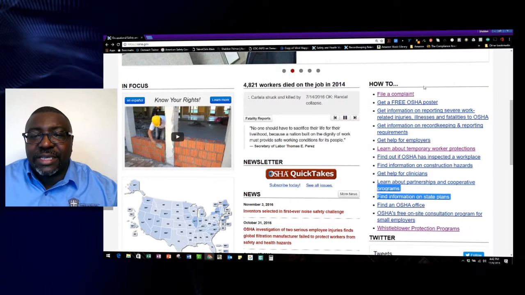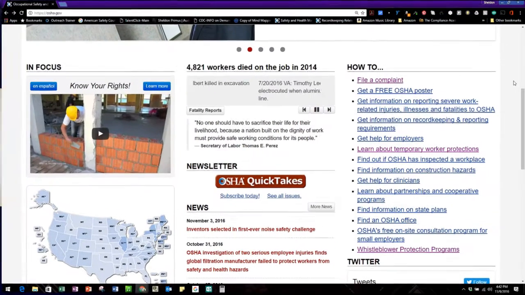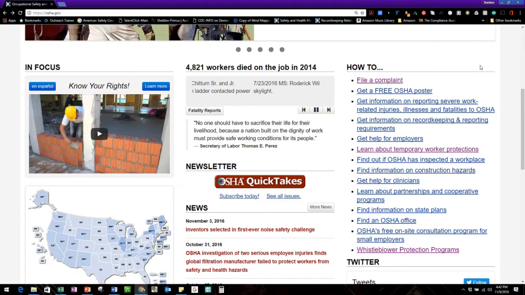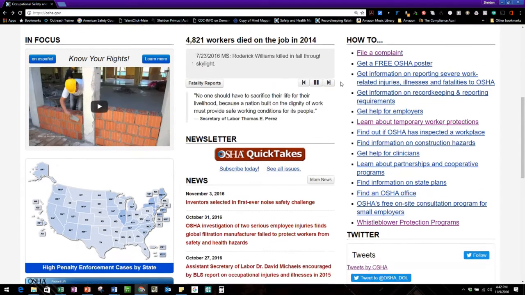On this right corner over here is a quick link setup for things that are on the site. We'll go through them by tab, but it's a quick link setup so you could actually see something really fast. You could reach it really easily.